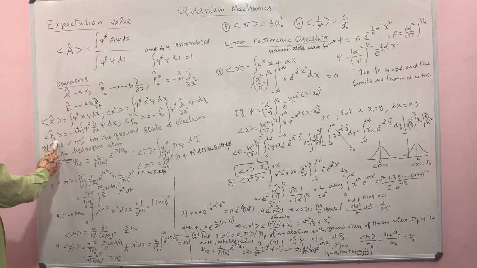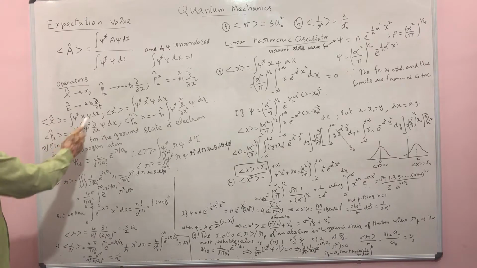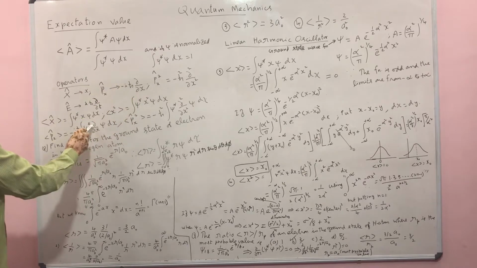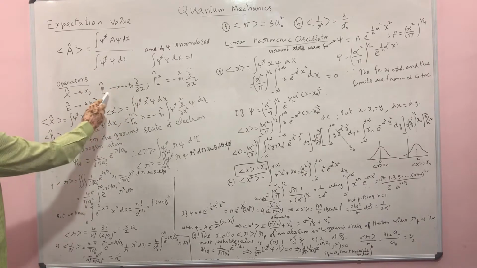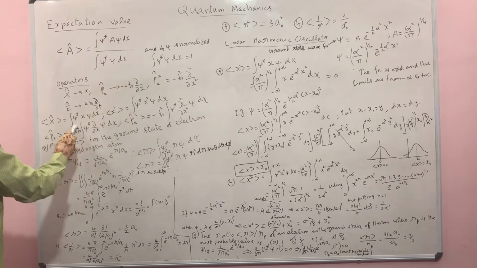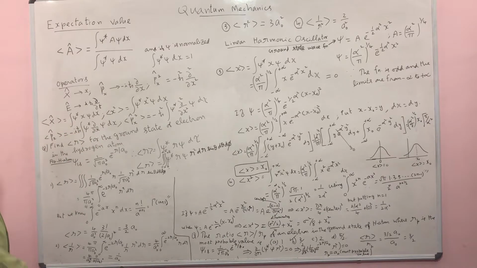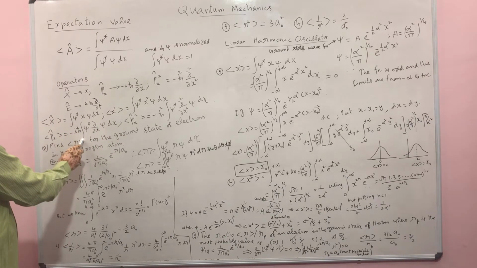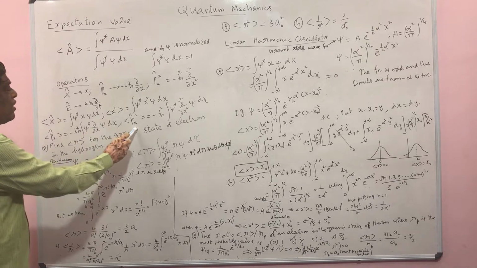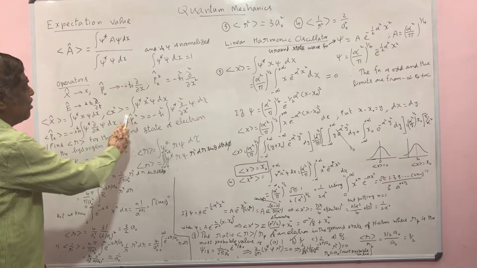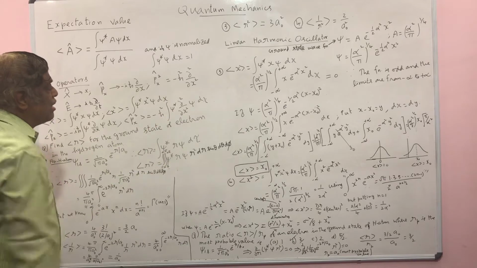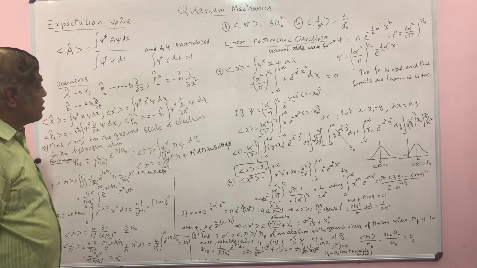For the expectation value of the x component of the momentum operator, just substitute the operator here. The constant term, minus h cross, can be taken outside the integral, so minus h cross integral psi star partial d by dx of psi dx. Similarly, the expectation value of px square is equal to minus h cross square integral psi star d square psi by dx square dx.